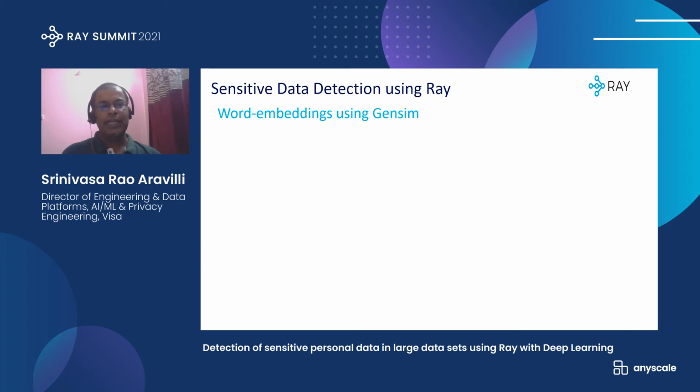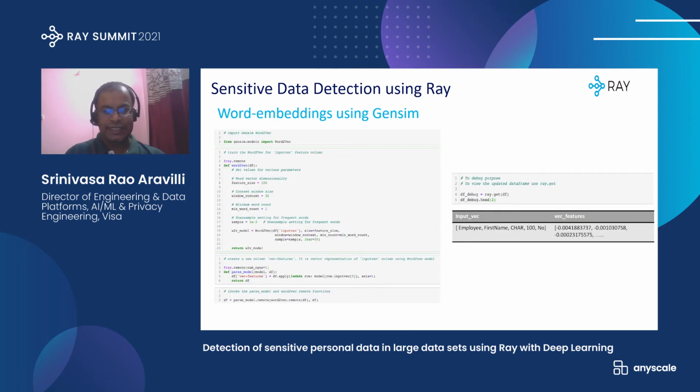Now we experimented with word embeddings in order to generate the features using Gensim. Here is another ray remote function called word2vec. Here we are using Gensim's implementation of word2vec, and the dimension of each generated word embedding is 100 dimensions. Since it's a POC, 100 dimensions work very well. In production, we increase that dimension size to 255. And then the minimum word count and the rest of the parameters are configured.